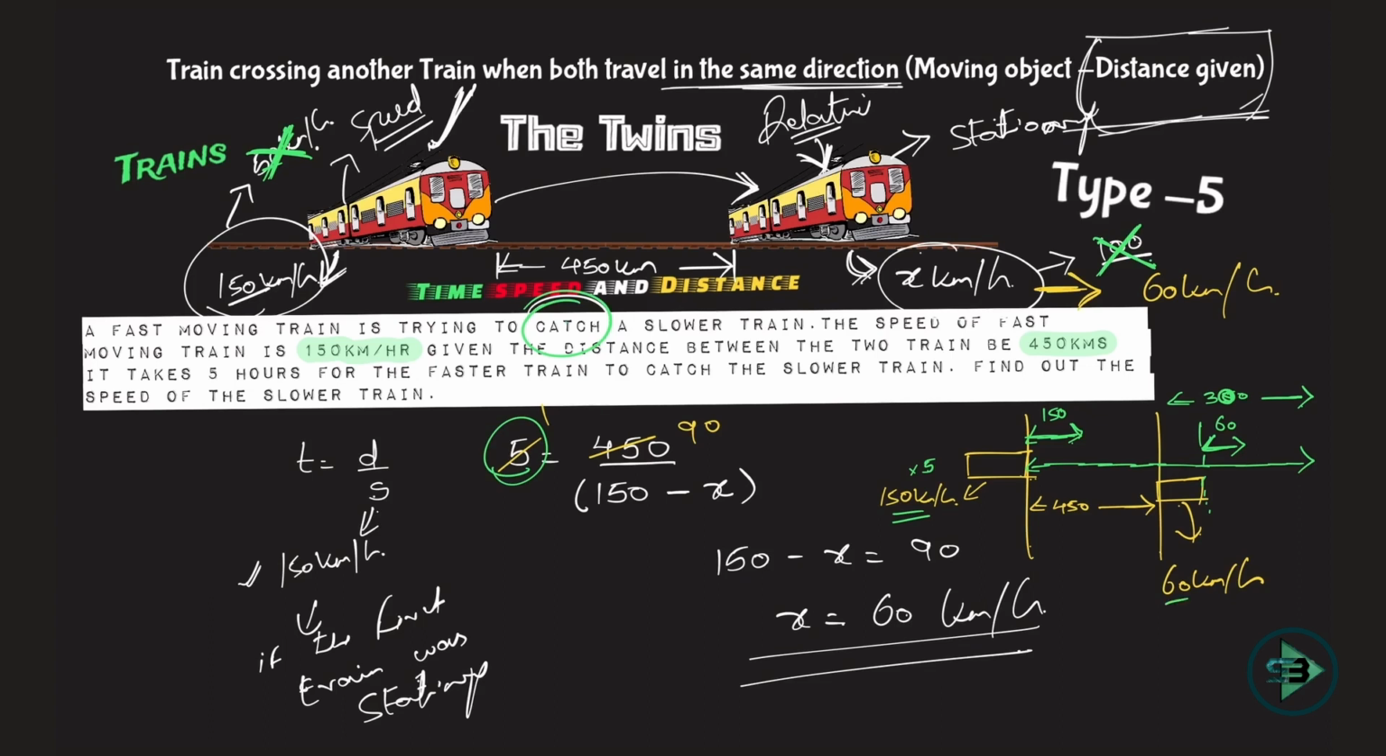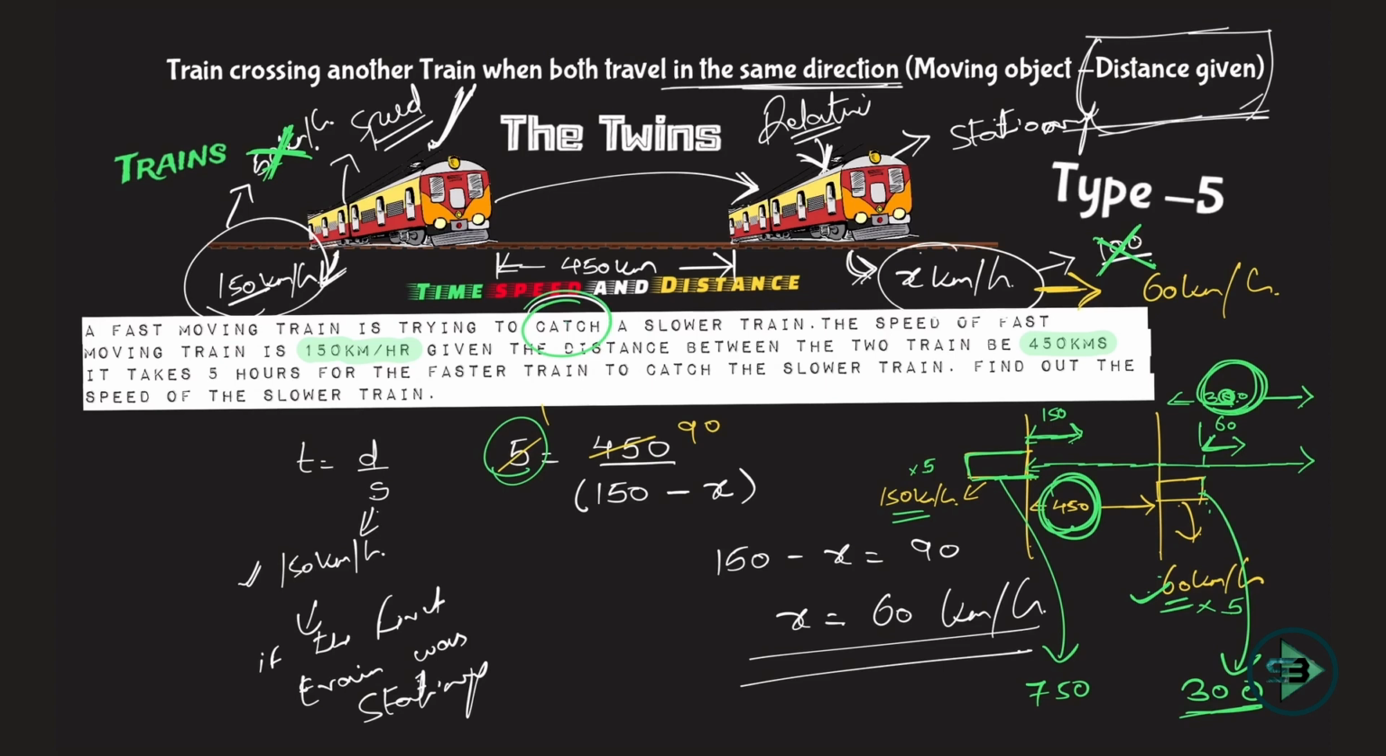What will this train travel in 5 hours? Speed is 60 kilometer per hour, so 60 into 5, this train will travel 300. Check it, it's the same 300. This train will travel 450 plus that additional 300, such that this train will travel 750 and this train will travel 300. So this 450 which this train was supposed to cover, it will cover, and it will cover additional 300 which this train has traveled in 5 hours.